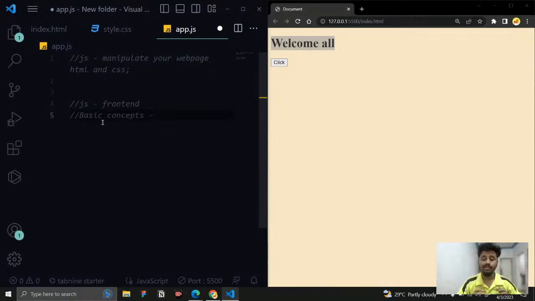Why? Because we need to understand the syntax, how to write code with JavaScript. Every programming language has a different syntax, but the concepts are going to be the same. So that is one thing. And the second one is we need to learn about the DOM. This is something that differs from other languages. No other language has the DOM to work with. So what is the DOM? The DOM is not something of JavaScript. It is a web API that the browser gives to us. With the help of the DOM only, we can interact with the website. We can make the website interactive. So these are the two concepts that we're going to learn.